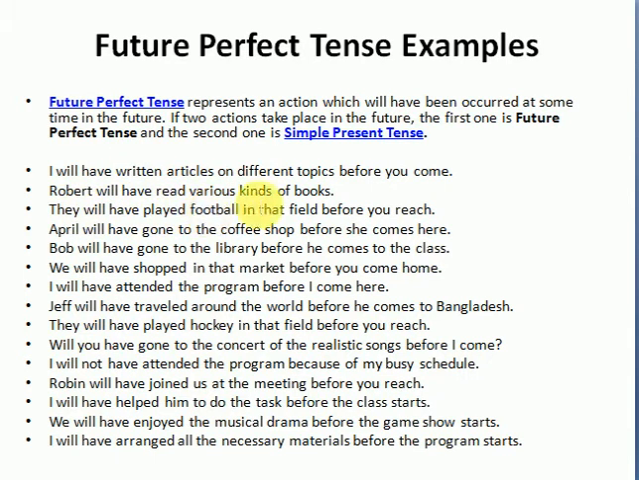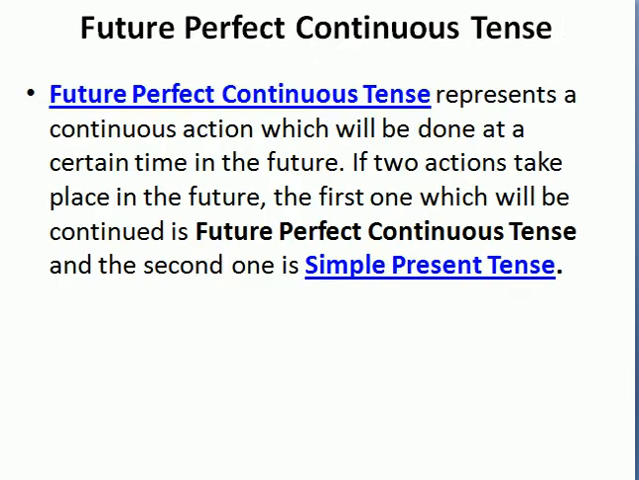Robert will have read various kinds of books. I will have written articles on different topics before you come. So you see, we will have written articles, future perfect tense, before you come, simple present or present indefinite tense. They will have played football in that field before you reach. पहले के लिए future perfect, for the second present indefinite. April will have gone to the coffee shop before she comes here, before he comes to the class, and before the class starts. So you see, future perfect plus present simple, अगर दो action हमने state करनी हो तो.